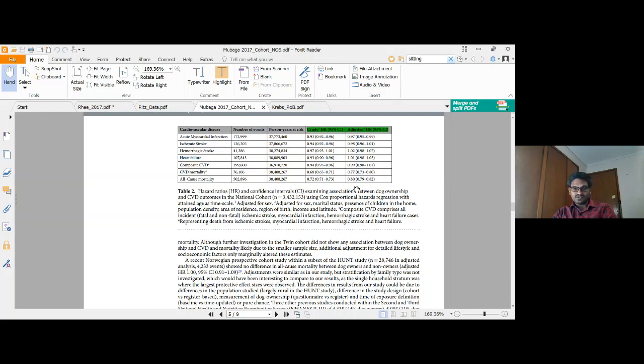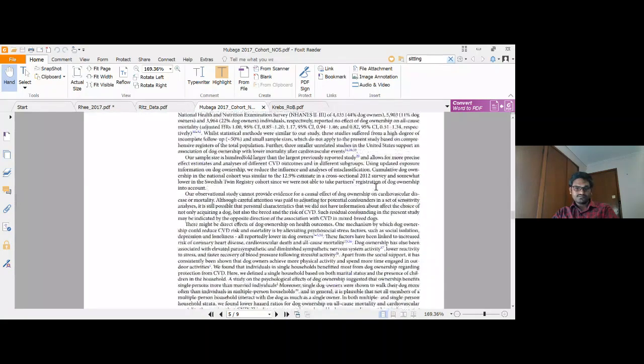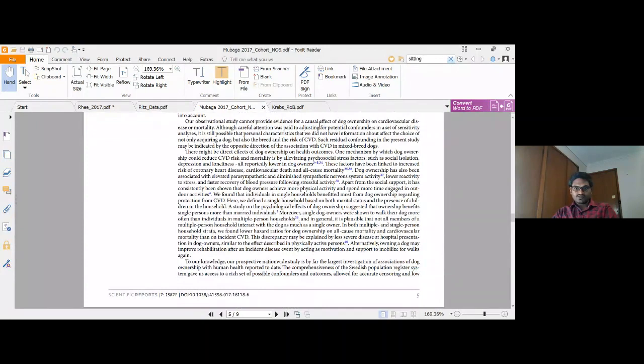This data we are going to capture in our data extraction form, but as we are assessing the quality here, we are going to get high quality because it is adjusted for multiple variables. Model 2 is adjusted for sex, marital status, and presence of children in the home. This data we have captured is also mentioned in the methods section. As this got 8, it is a high quality study.